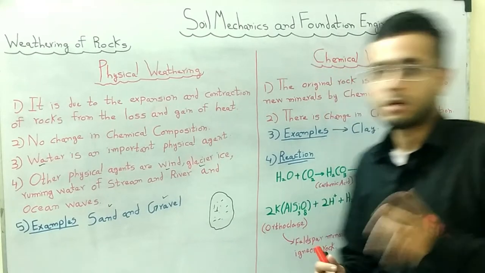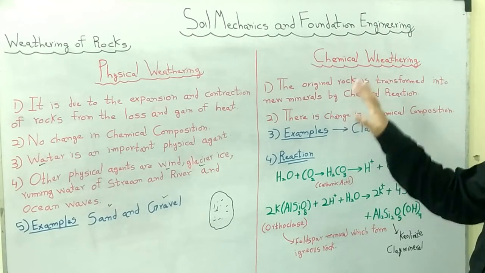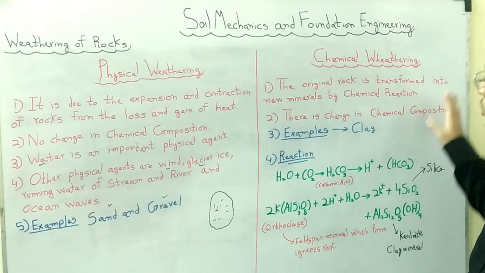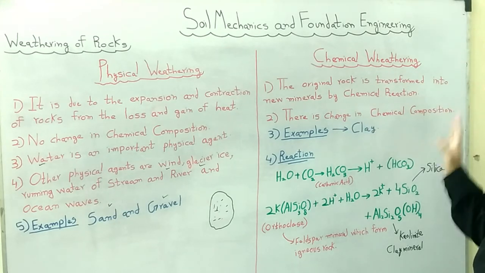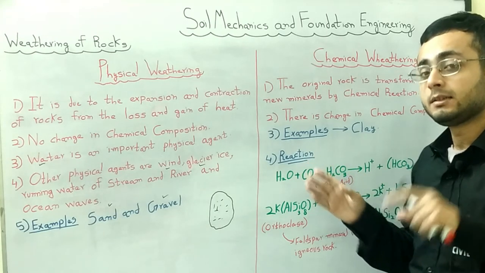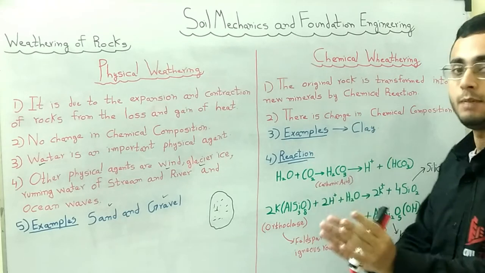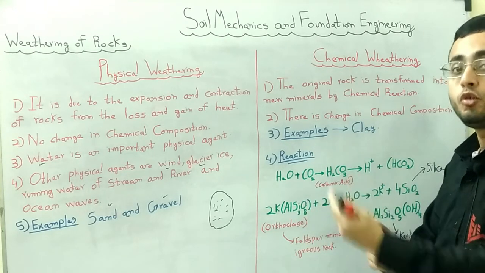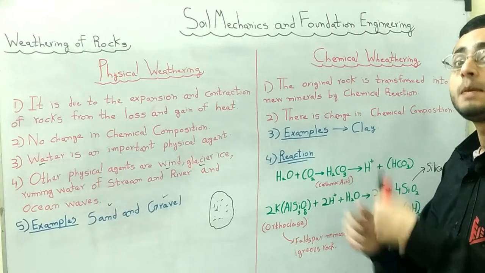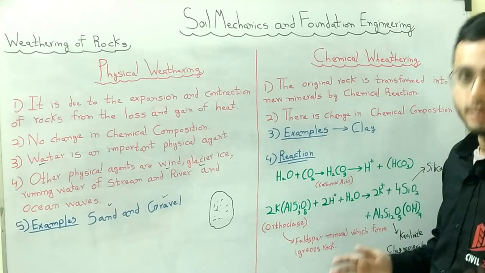So next, friends, we talk about chemical weathering. Let's see the first point. The original rock is transformed into new minerals by chemical reaction. So basically, in chemical weathering, the chemical structure changes, and due to the chemical reaction, we have new clay minerals, new minerals introduced. So chemical weathering is the result of chemical reaction.